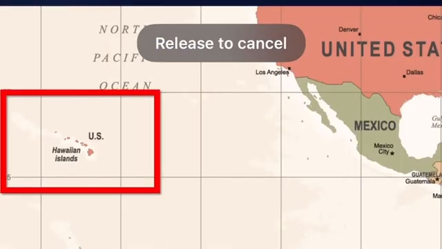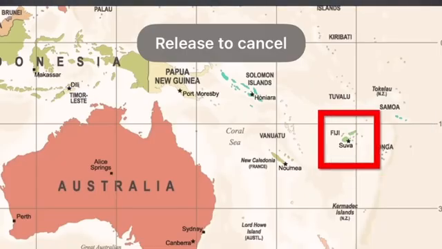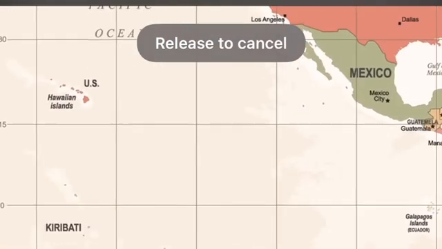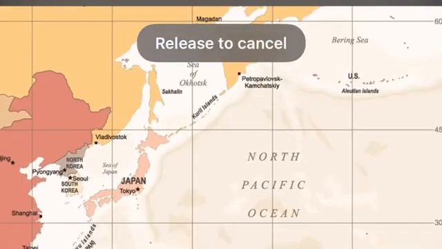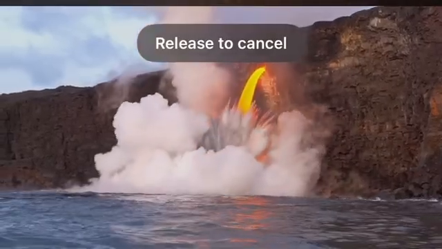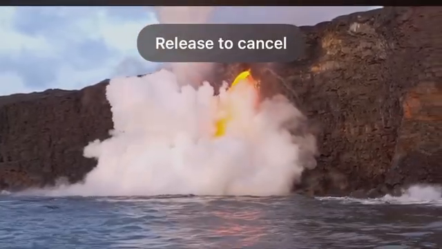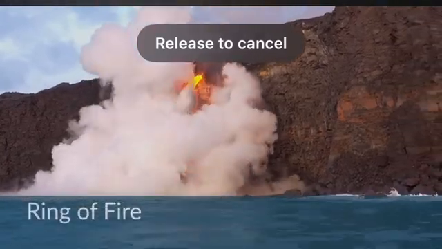It is also the deepest of all oceans. It is 36,000 feet deep. The islands of Hawaii, Samoa, Tonga, Fiji, and New Zealand are in the Pacific Ocean. In fact, there are thousands of islands in the Pacific Ocean. Something cool about the Pacific Ocean is that there is an area of hundreds of active volcanoes under its surface called the Ring of Fire.